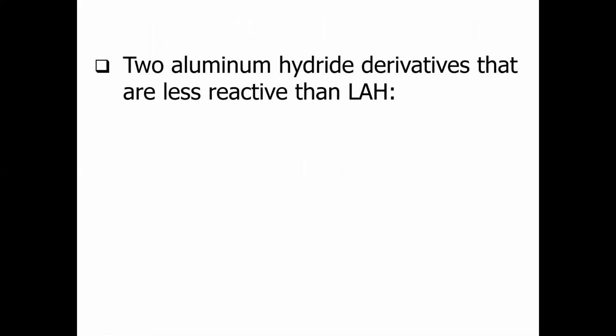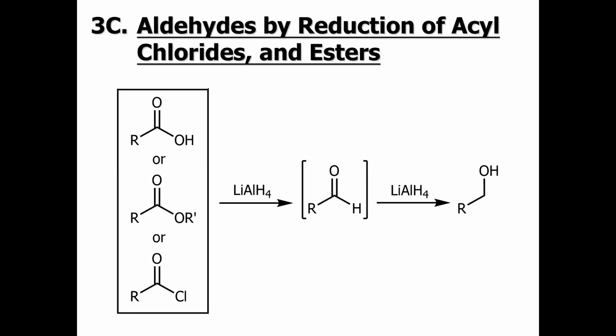Now keep in mind, lithium aluminum hydride is a very powerful reducing agent, and that's why this reaction will not stop at the aldehyde. It will give you the end product, the alcohol. In order to reduce its reactivity, we have to use a mild reducing agent.